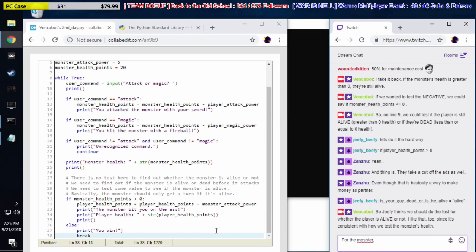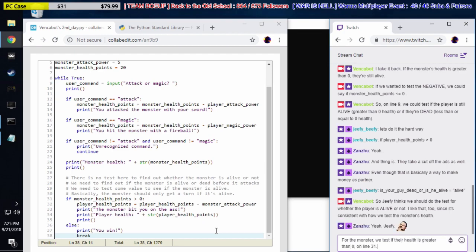For the monster, we test if their health is greater than 0 on line 31.